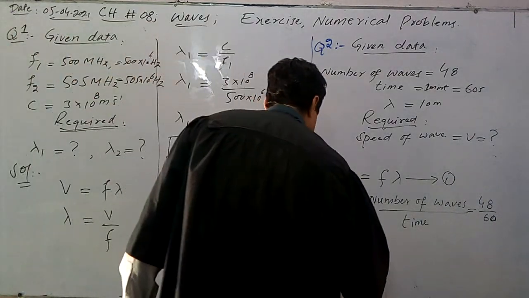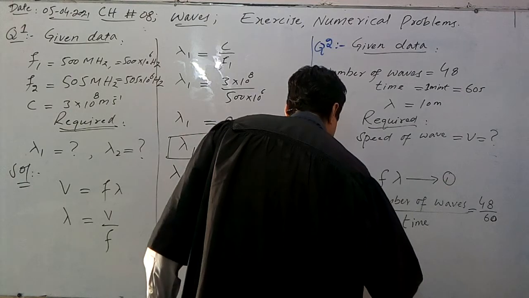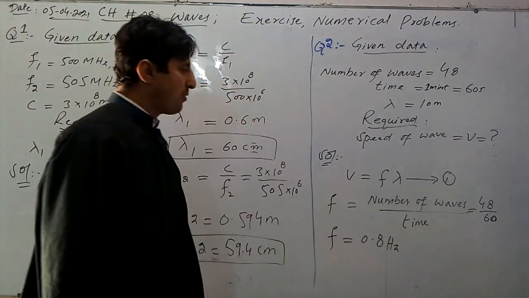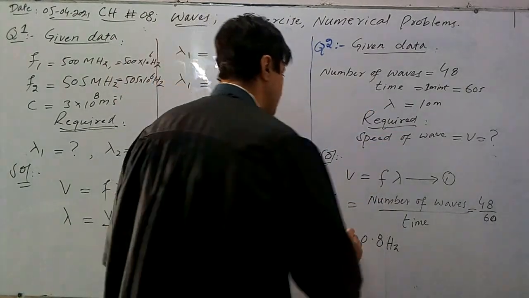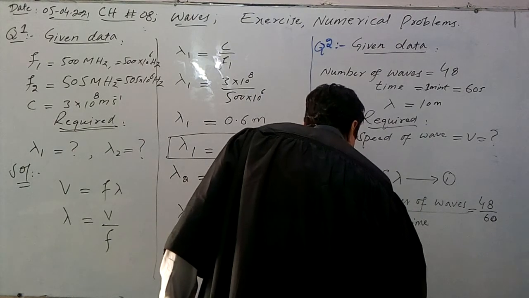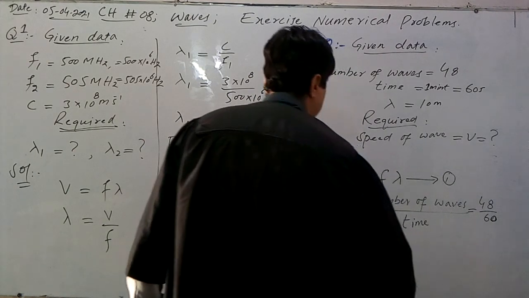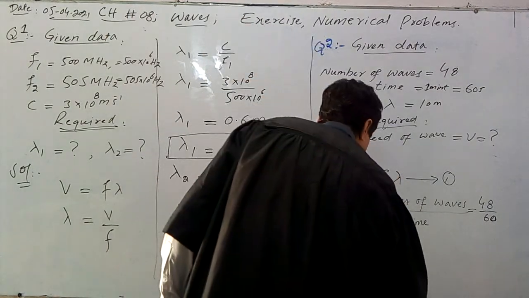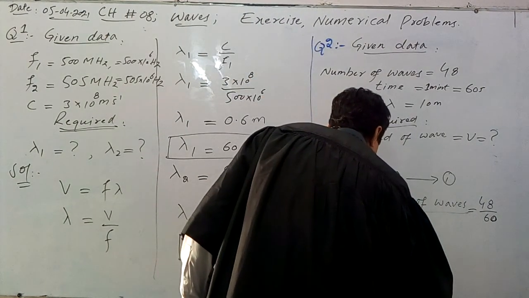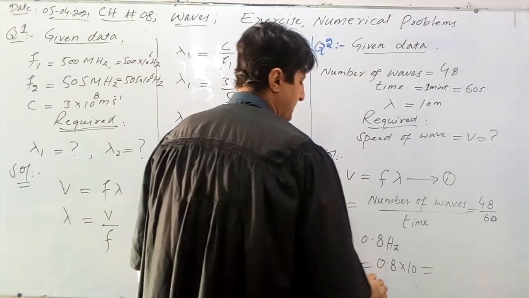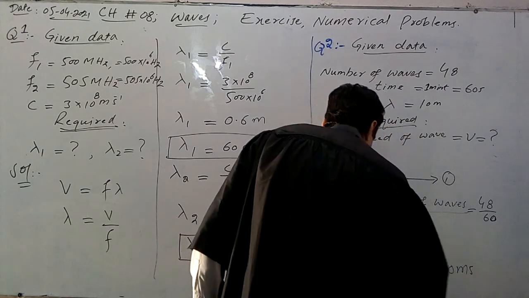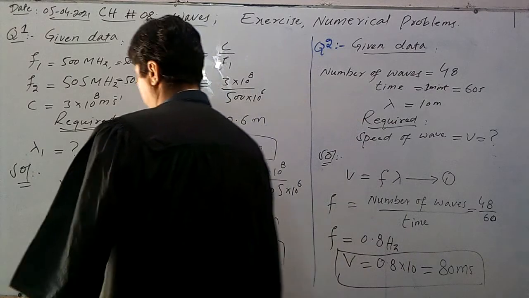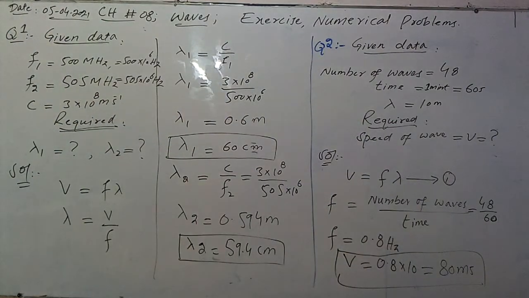So frequency is how much? 0.8 hertz is the frequency. Now putting this value 0.8 Hz here and the value of lambda as 10 meter, we will get the speed of the wave. v is equal to 0.8 multiplied by lambda, which is 10, so speed will be 0.8 multiplied by 10, and this is equal to 80 meter per second. This is numerical number 2. Very simply we can calculate the speed of the wave if lambda and frequency are given to us.